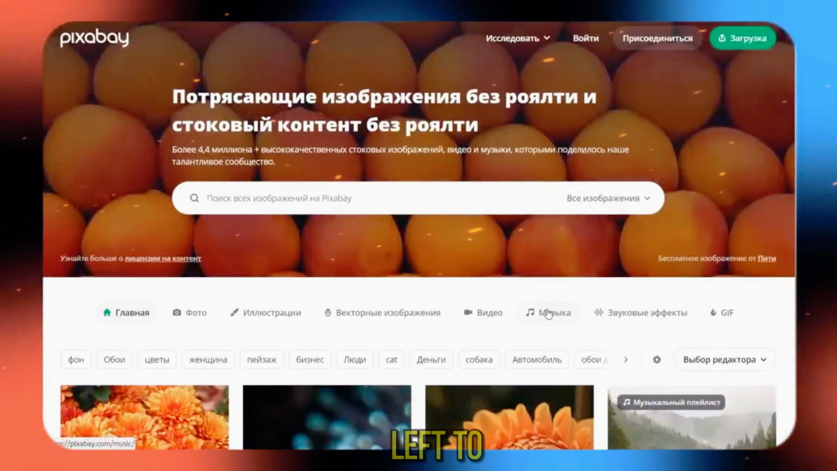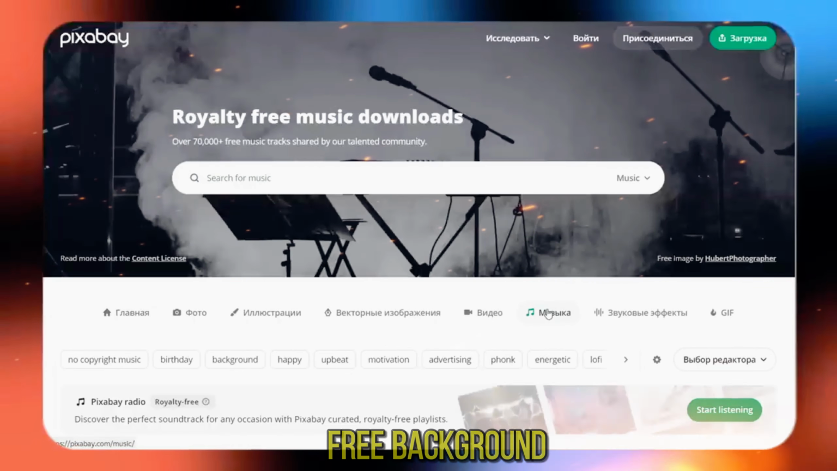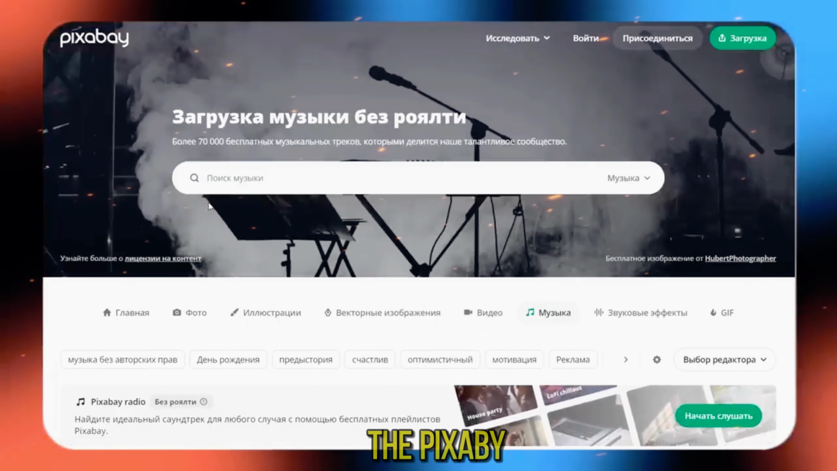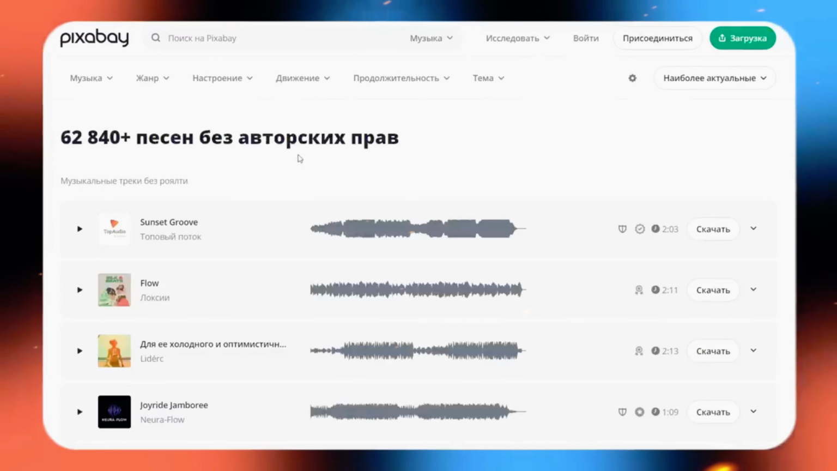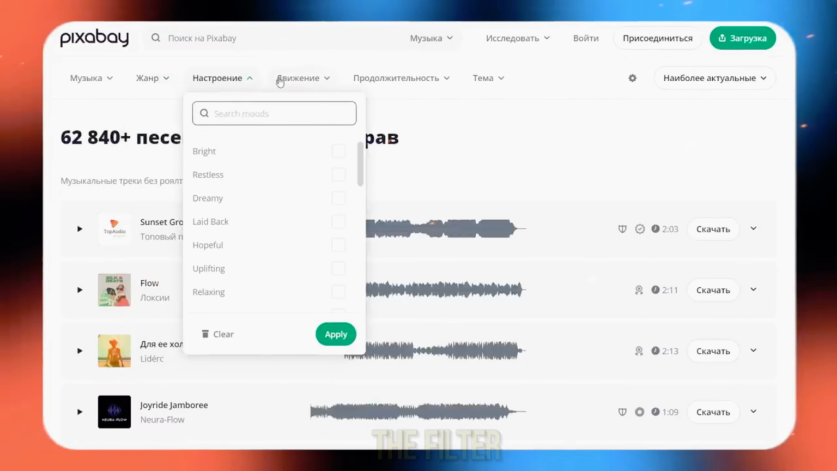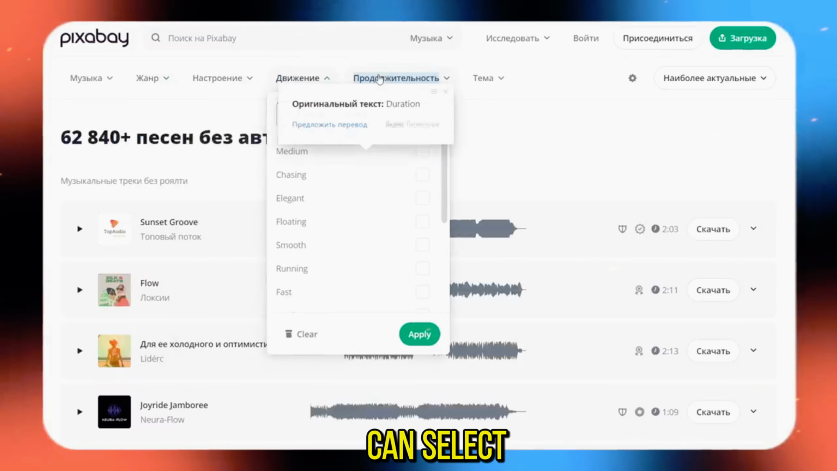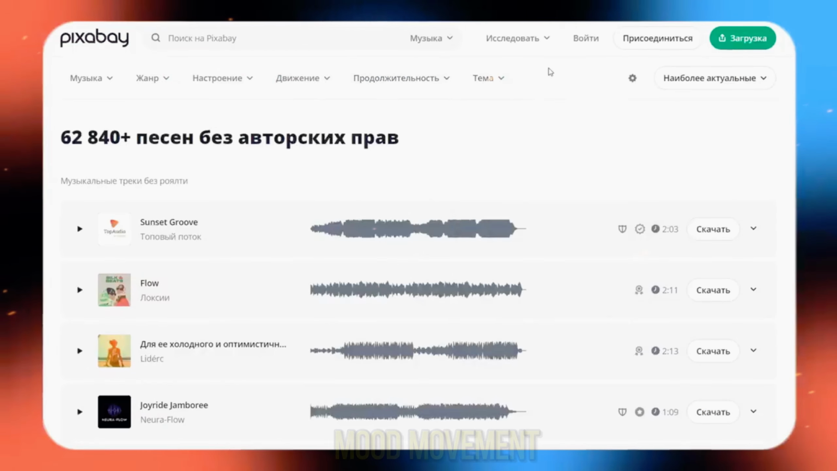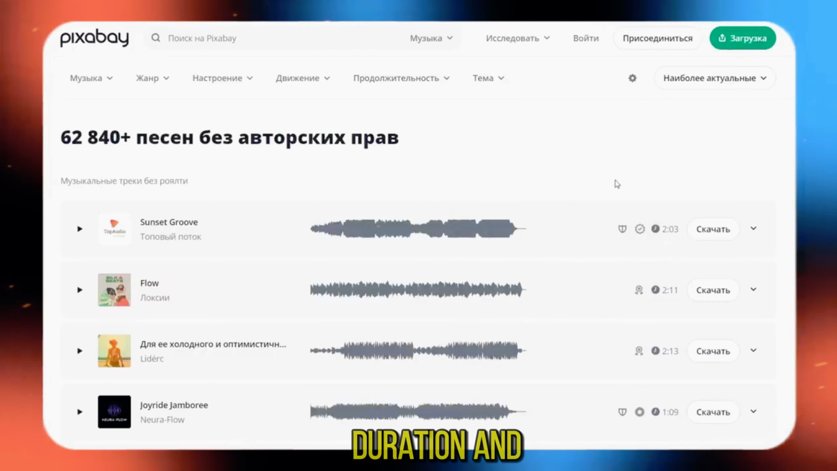So all we have left to do is find copyright-free background music. The Pixabay service will help us in this. Go to the section with music and click on the search icon to open the filter settings. Here you can select music by genre, mood, movement, duration, and theme.